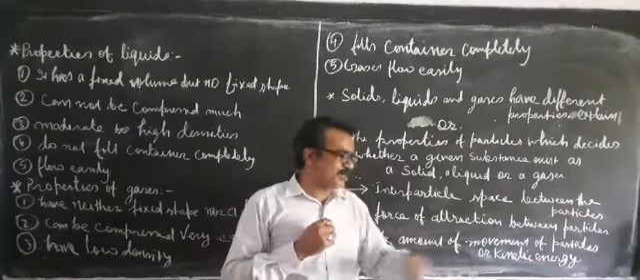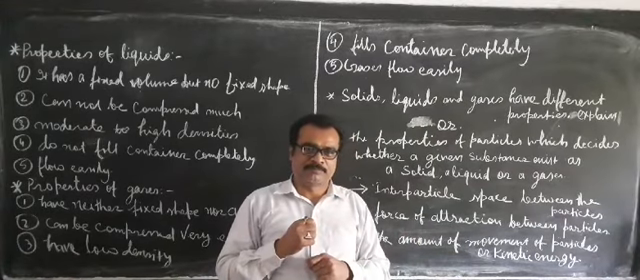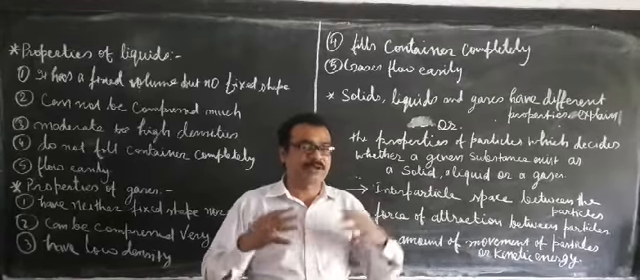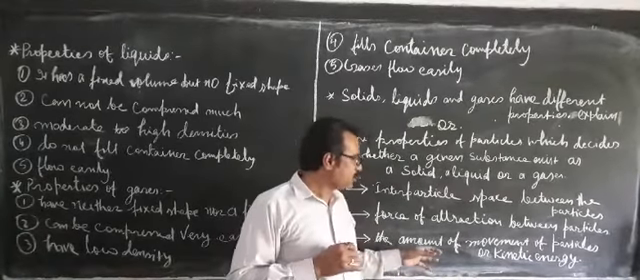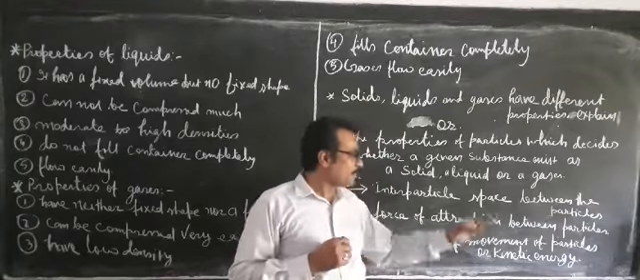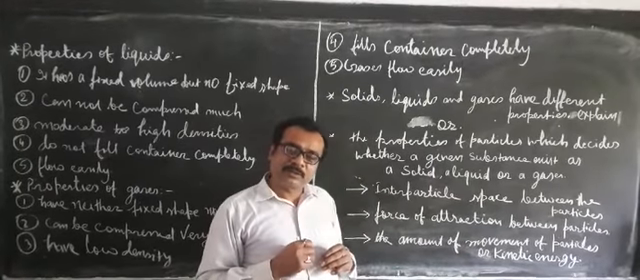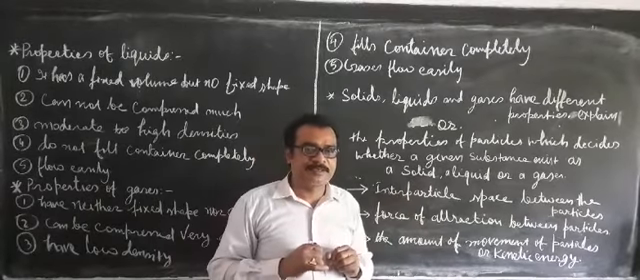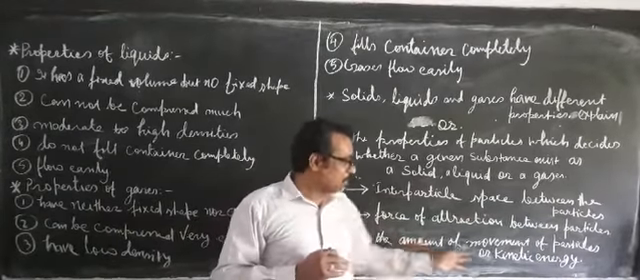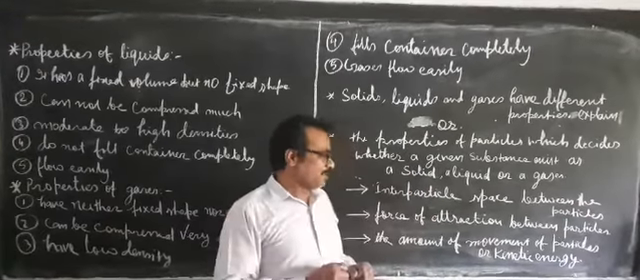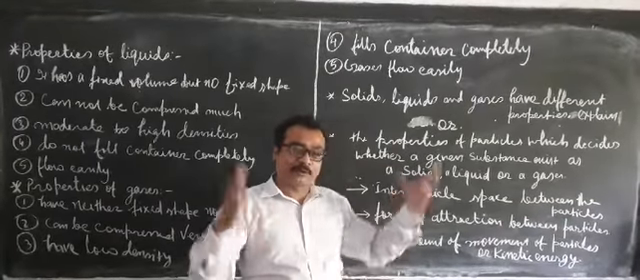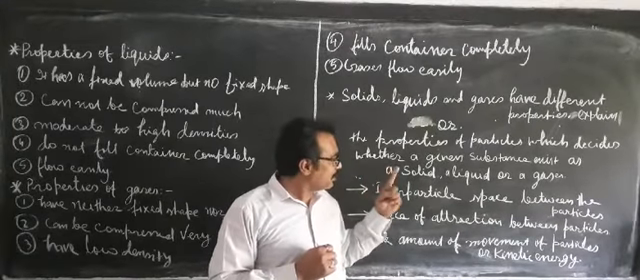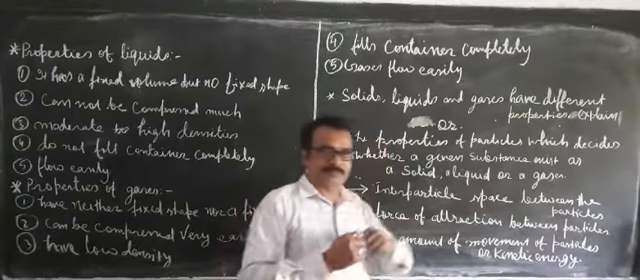If the movement of particles is moderate, that means there is intermediate kinetic energy, then the substance will exist as a liquid. If the kinetic energy is extremely high, that means the movement of the particles is very high. In that case, they are free to move anywhere, they can occupy any space. In that case, the substance will exist as a gas.